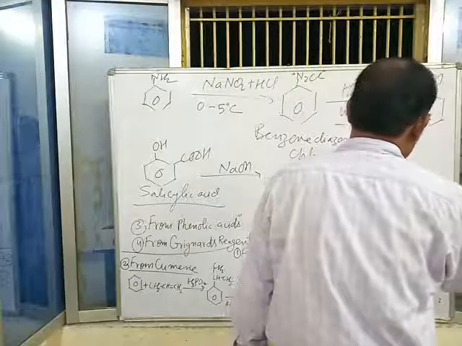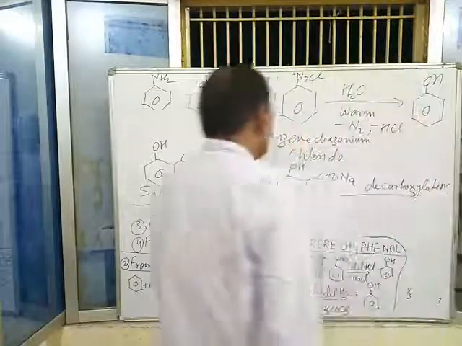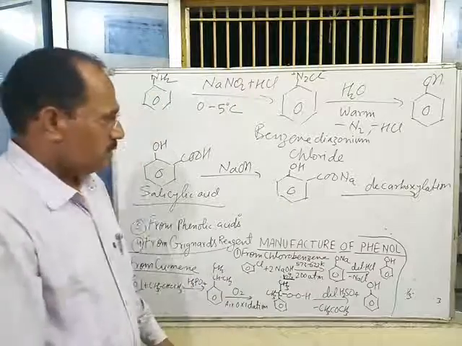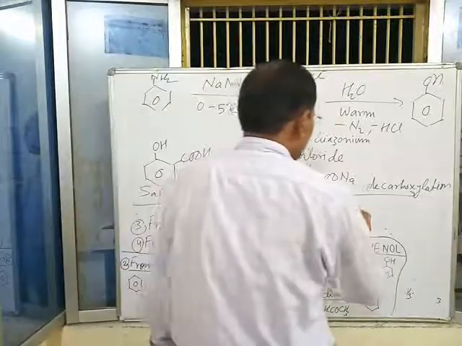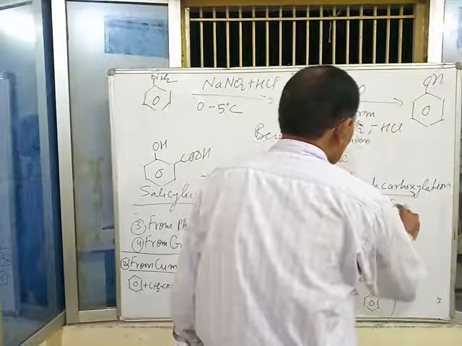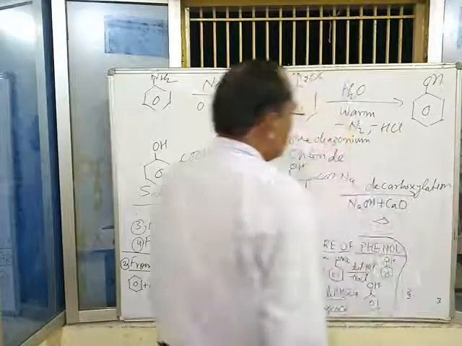What is decarboxylation? When a sodium salt of a carboxylic acid is heated with soda lime, that is NaOH plus CaO and heat.